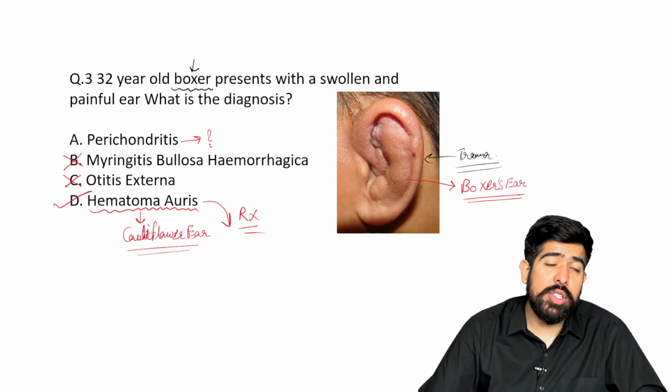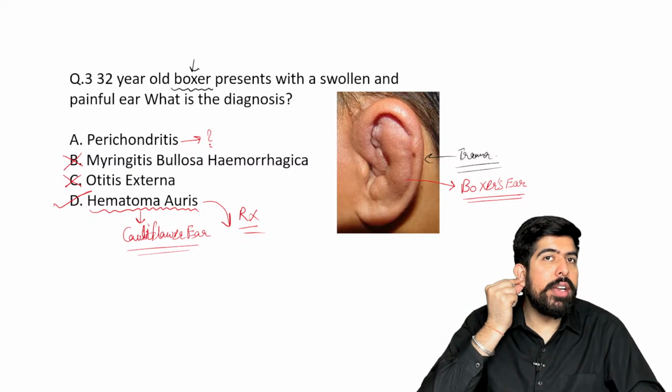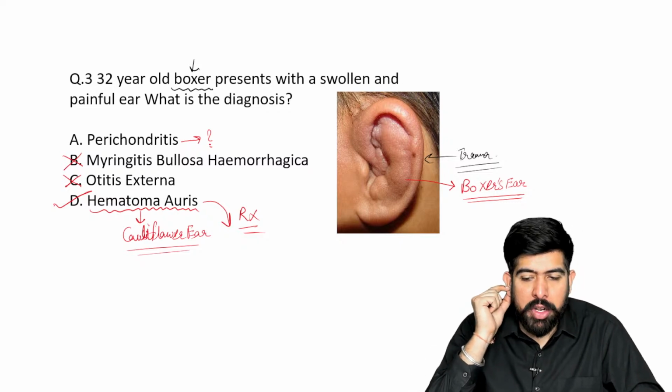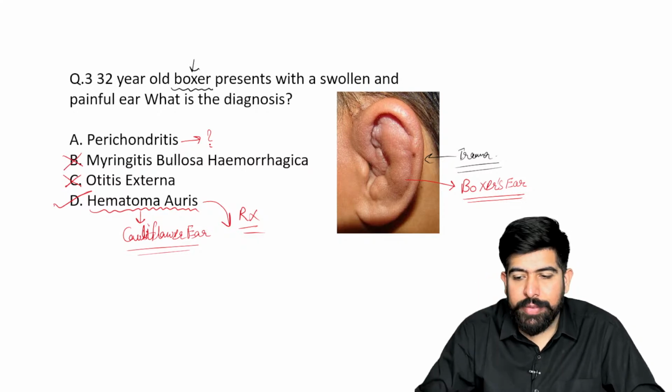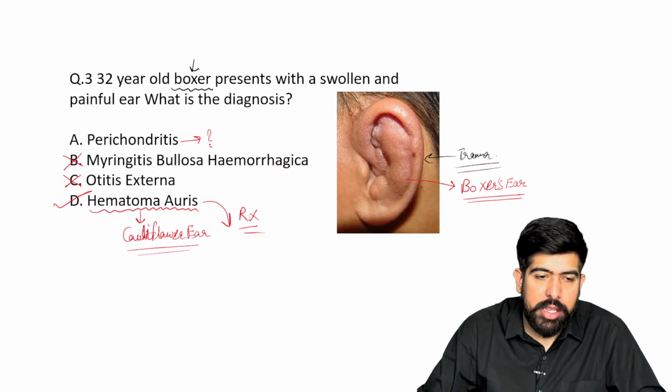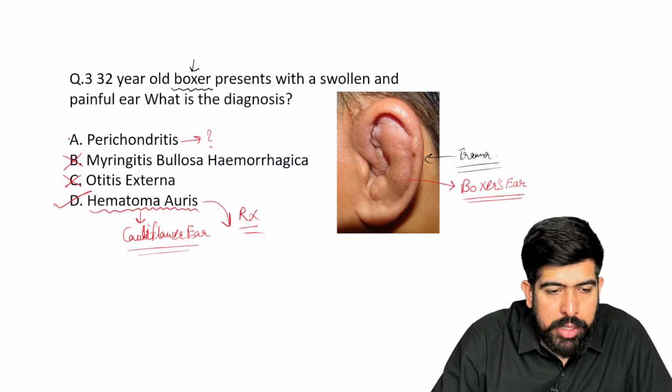Because in perichondritis also, it is the perichondrium, the covering of the cartilage. If there is inflammation of this, maybe a total swelling will be seen. So why will it not be there? Just remember about perichondritis. Just write it down here.